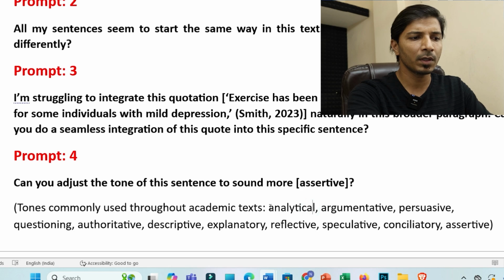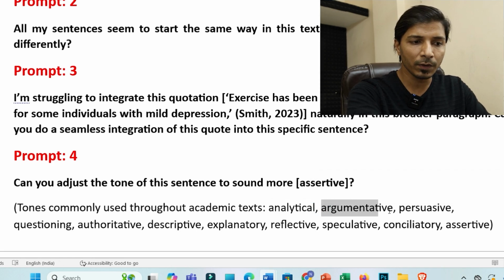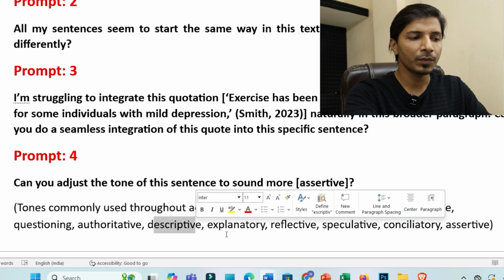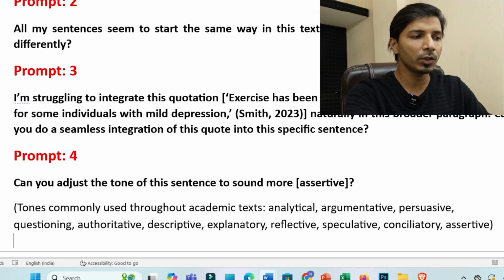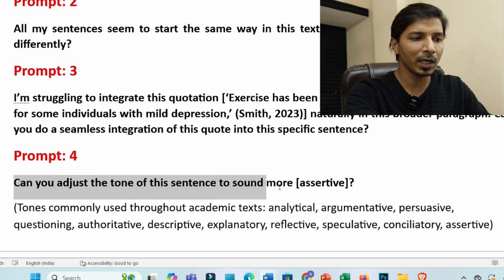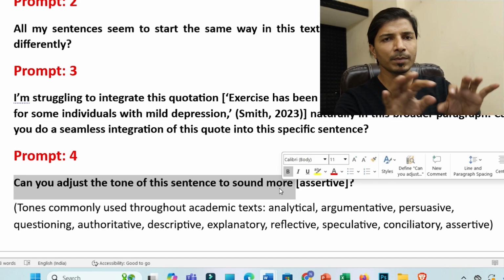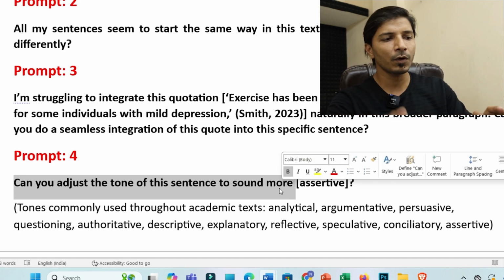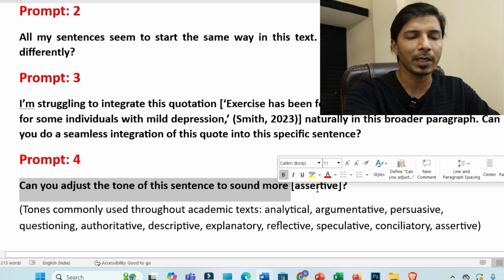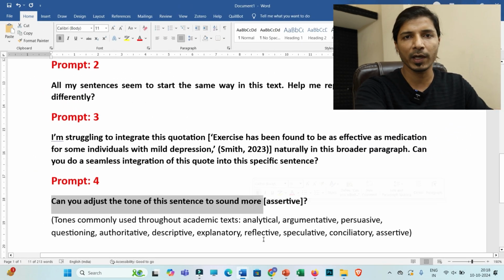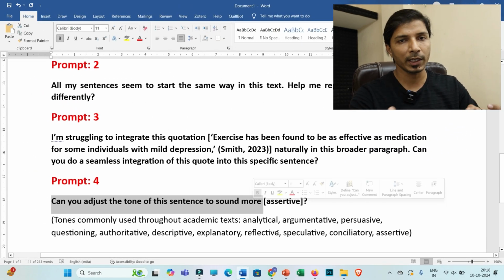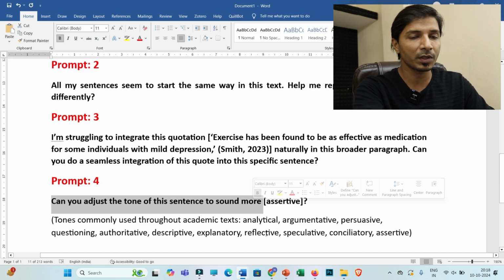For example, if you are writing one sentence maybe in the analytical part of your manuscript or research document, you need a more argumentative type of tone, okay, or a descriptive type of tone. Then accordingly you may select that tone and you may use this prompt, so that even if you have written a very simple paragraph, that would be converted into this tone, assertive, explanatory or reflective, or that would match the data that you are presenting in your research document.